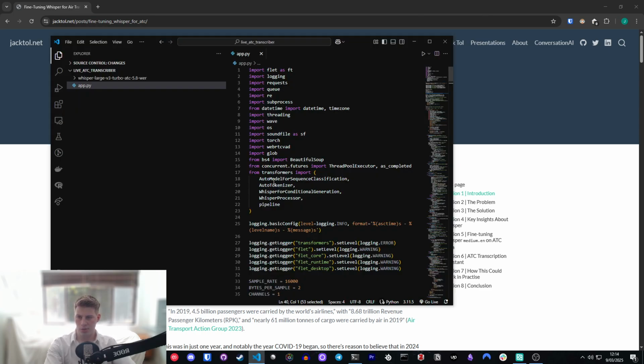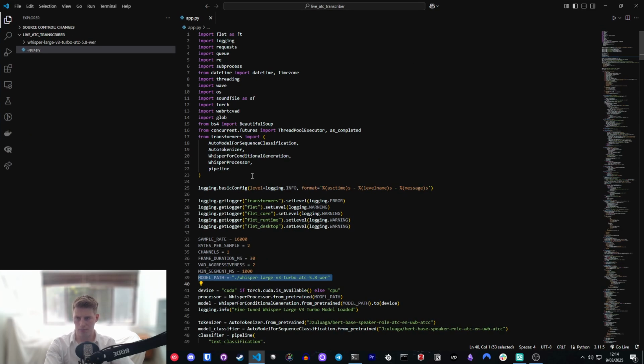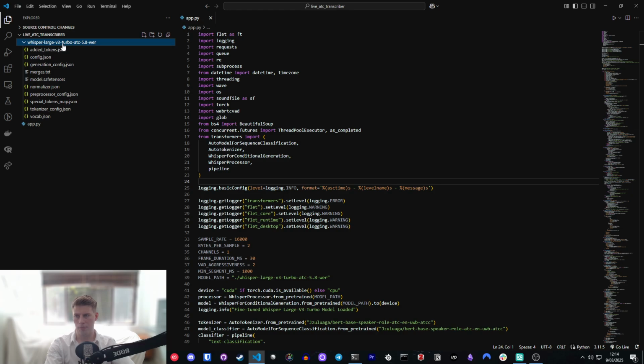Now, the app that I'm also about to show you uses the model, but this isn't covered under the confidentiality. But this model and the weights for it, I unfortunately can't post online. But I did get this model down to 5.8% word error rate, which I was pretty pleased about given the data that I had access to.